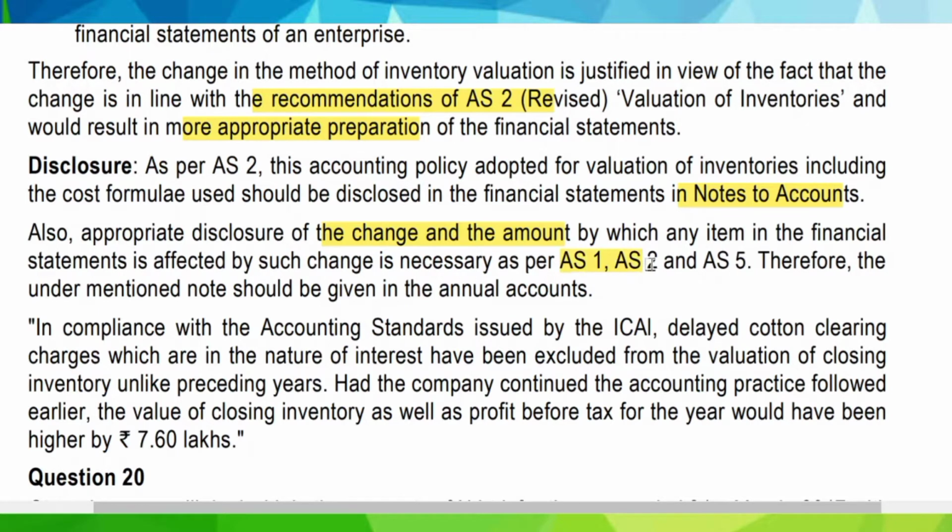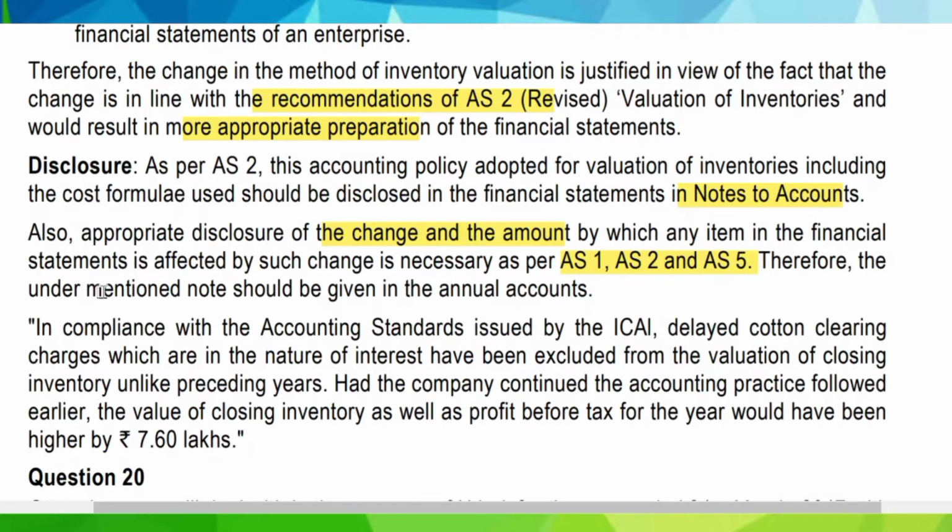AS1 is for disclosure of accounting policies, AS2 is for valuation of inventories, and AS5 is what we are studying. While complying with all these three accounting standards, first it has to mention the accounting policy it was adopting. Now since it is changing its accounting policy, the amount and nature must be disclosed.